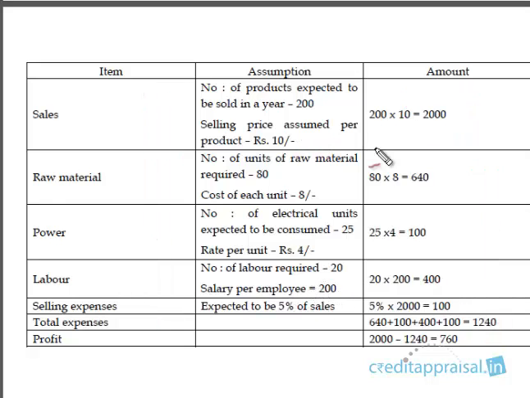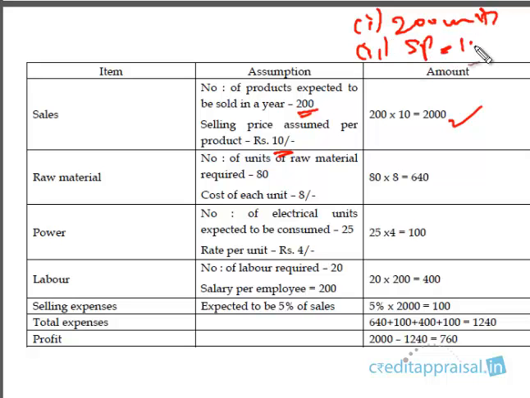The sales of 2000 was arrived at because the company assumed that it's going to sell 200 products in a year, and the sale rate was assumed at 10 rupees per product. So that is how it arrived at sales of 2000, 200 into 10. This is the assumption. The company has projected an income of 2000 based on the assumption that it's going to sell 200 units. This is the first assumption. And secondly, the selling price per unit is going to be 10 rupees.